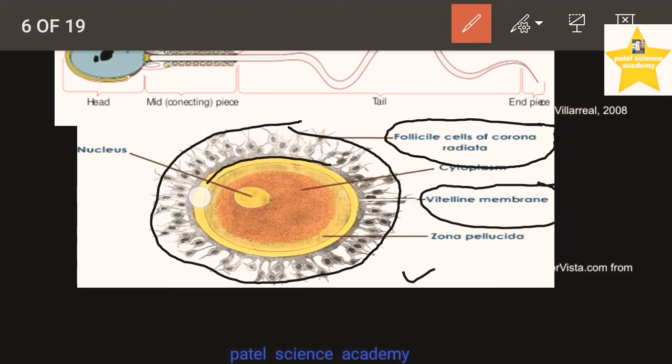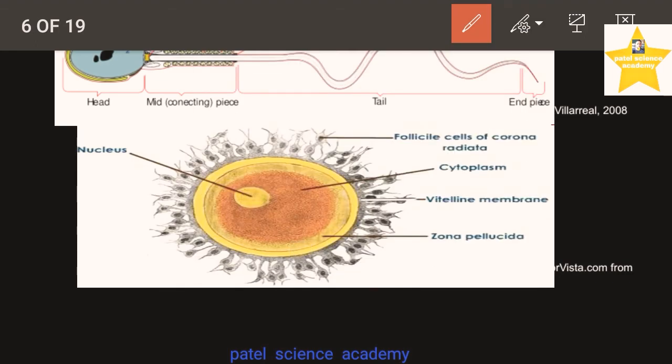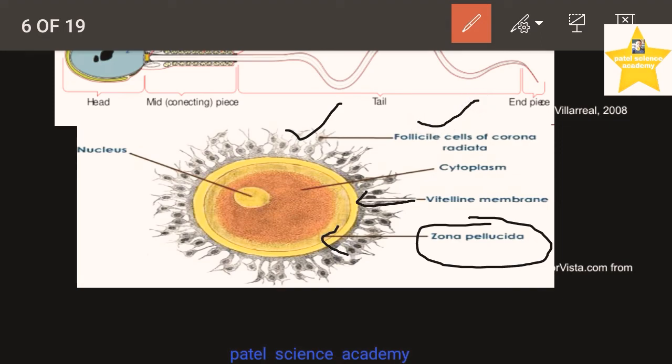You can see here this layer is called vitelline membrane, and thereafter there is one more layer. That layer, you can see this is that layer, is called zona pellucida. So we have seen about this layer, about this layer, and about this layer. The outermost layer is called the corona radiata layer. Beneath that is called the vitelline membrane. Beneath that is called zona pellucida, and inside this structure there is cytoplasm.